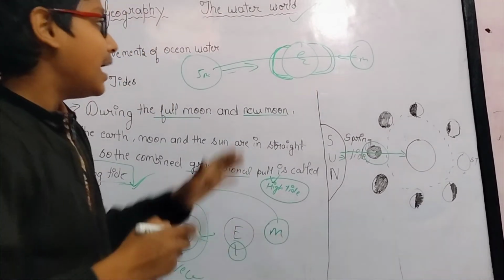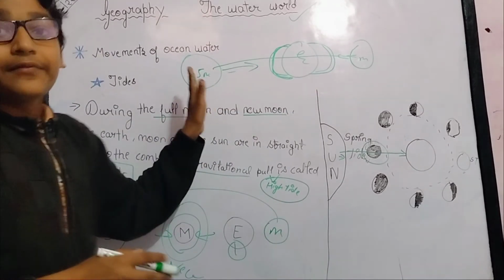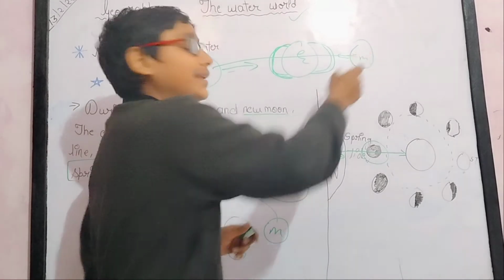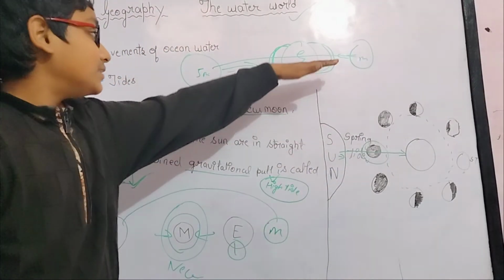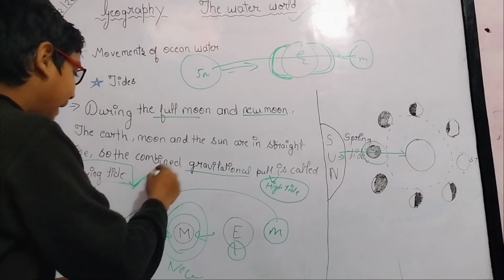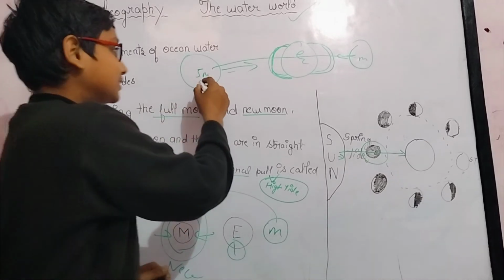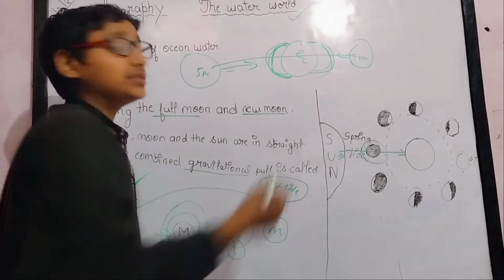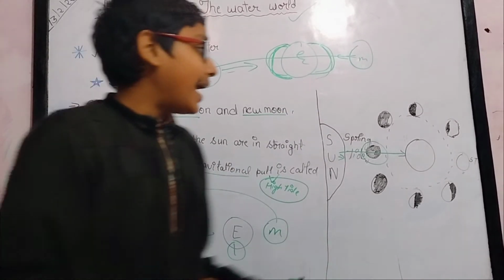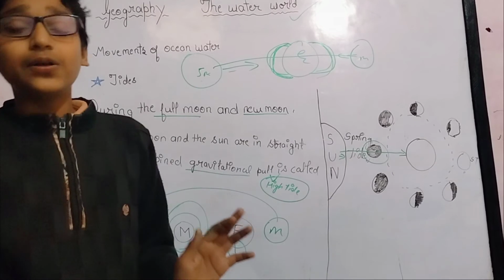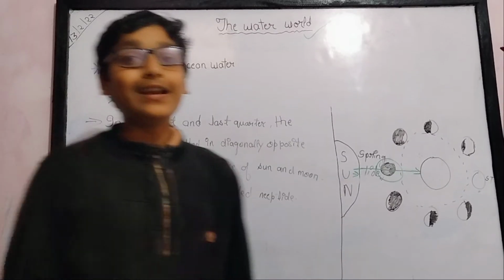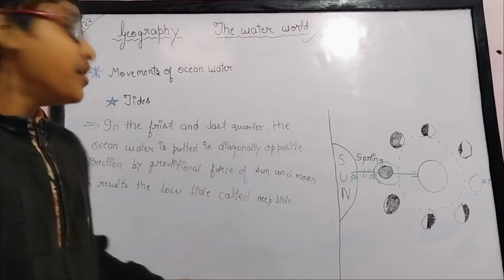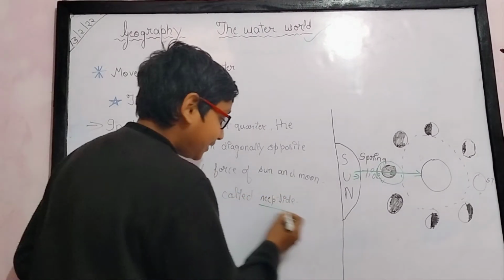So this is called high tide, and when the water bulges while the sun, moon and the earth are in a straight line, it is called a spring tide. From both sides the water is making a bulge. So this is called spring tide. I hope you understand what spring tide is. Now we have studied what spring tide is. Now let's study about neap tide.